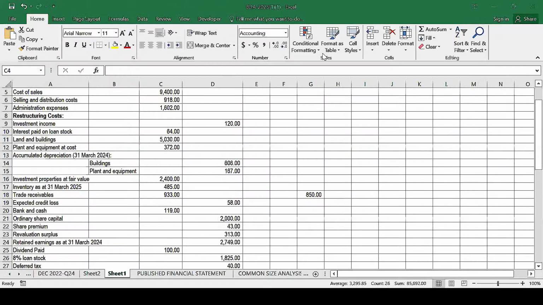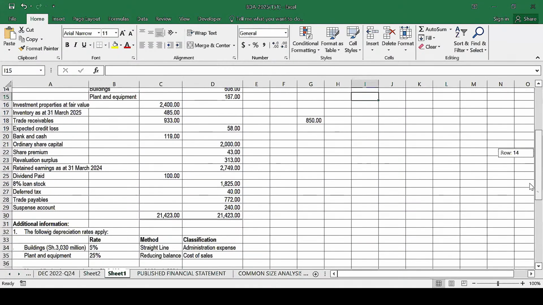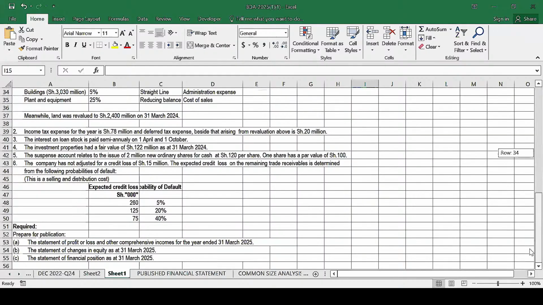Yes, so this is the question here. And I think you already have this question with you. I've shared this document with you in the class WhatsApp group. Have you seen this, Aziz, in the class WhatsApp group?